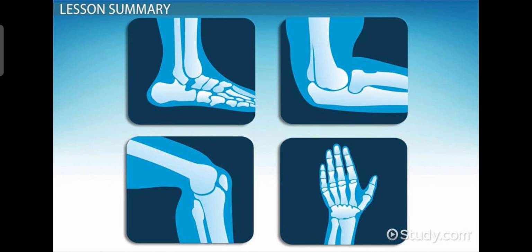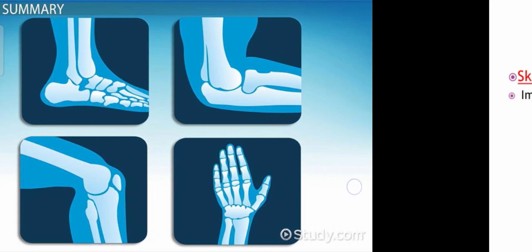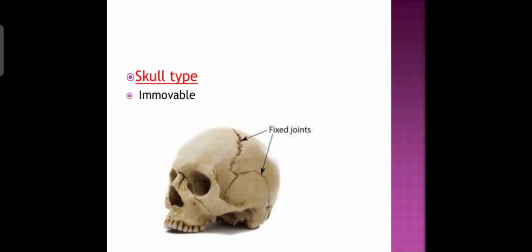Next one is hinge joint. They are knees, elbows, fingers, toes, etc. In this hinge joint, we can move like the hinge of a door, so that is known as hinge joint. Lastly, fixed joint. It is the skull.